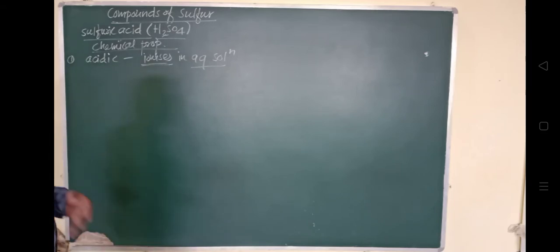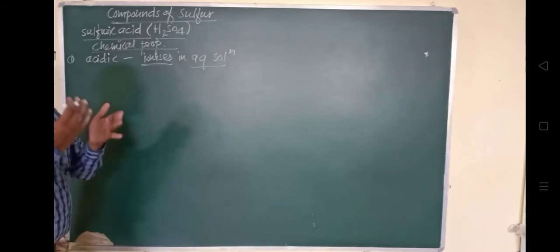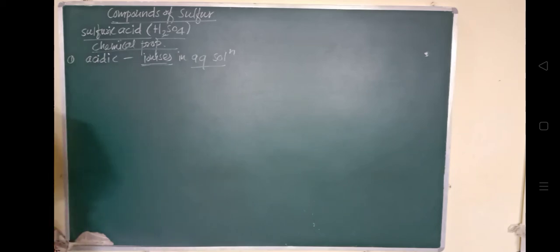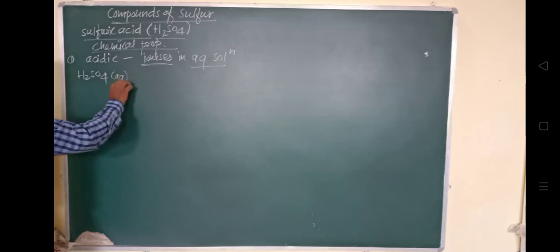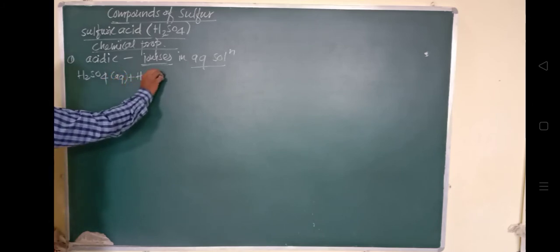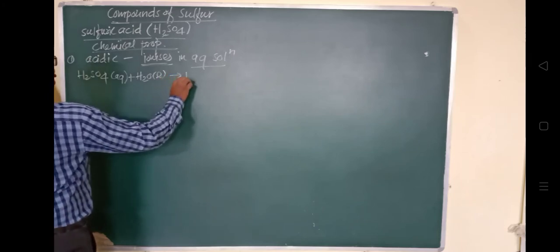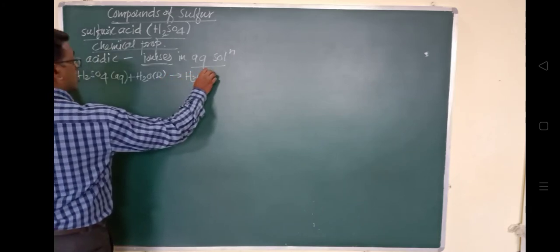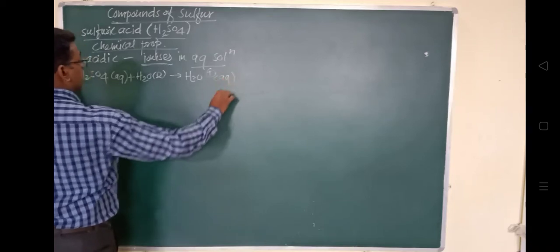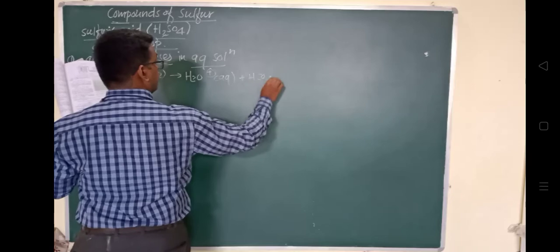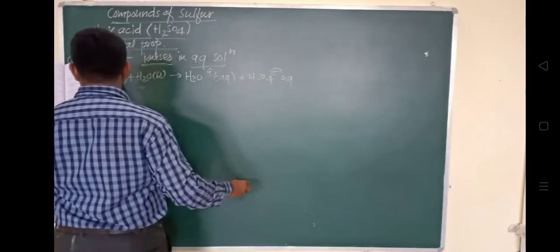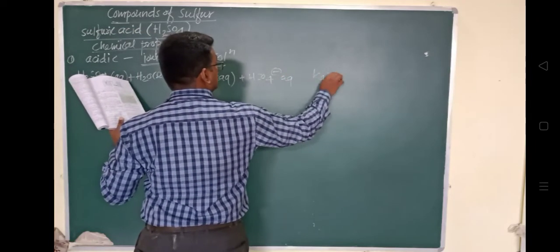So how are these ions forming? They form in two steps. Suppose this H2SO4 is in aqueous solution along with liquid H2O. It will form H3O plus ions in aqueous form, plus HSO4 minus aqueous, where the acid dissociation constant Ka is greater than 10.